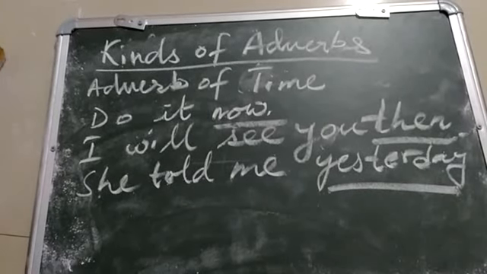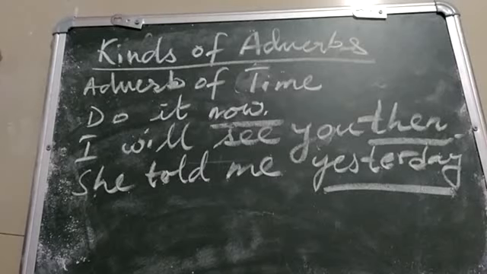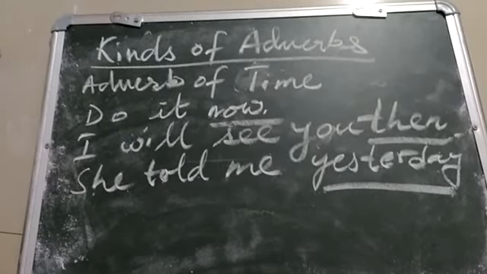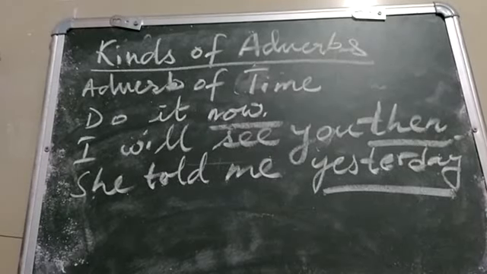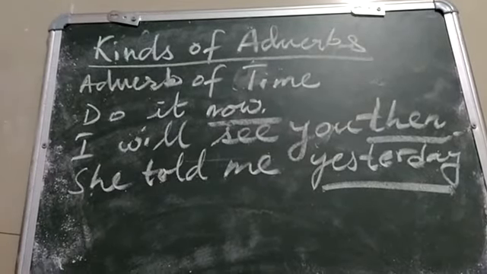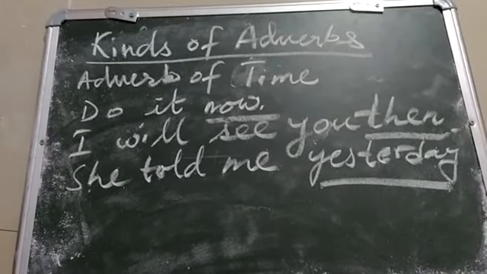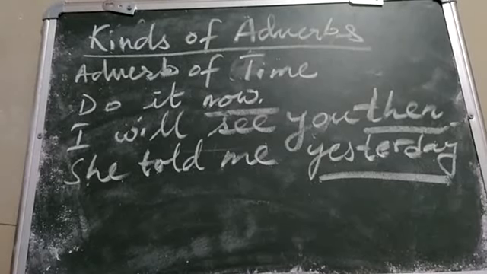Now you will learn about kinds of adverbs. Today we will discuss four kinds of adverbs only. First is adverb of time. Adverbs of time tell us when things happen. You can see through these examples.